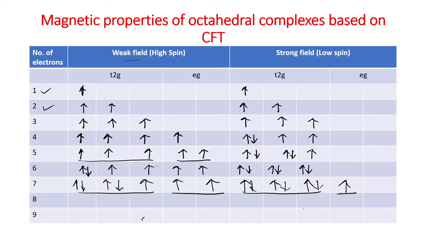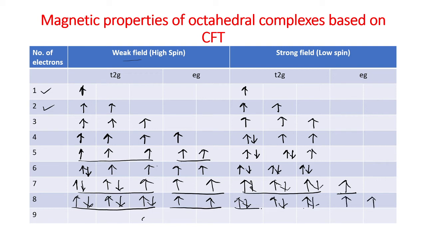Then 8 electrons. Then it's 1, 2, 3, 4, 5, 6, 7, 8. That means the electronic configuration is t2g6 eg2. For the strong field ligand, 1, 2, 3, 4, 5, 6, 7, 8.